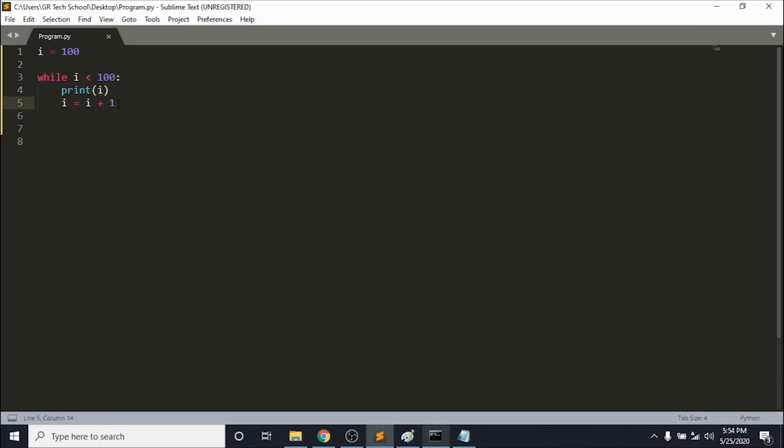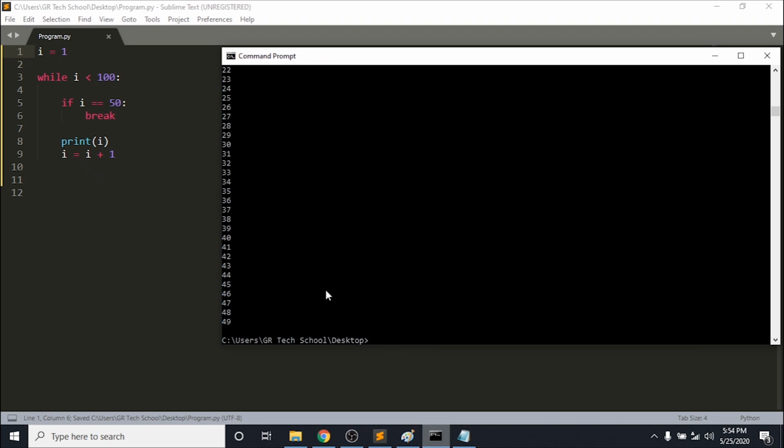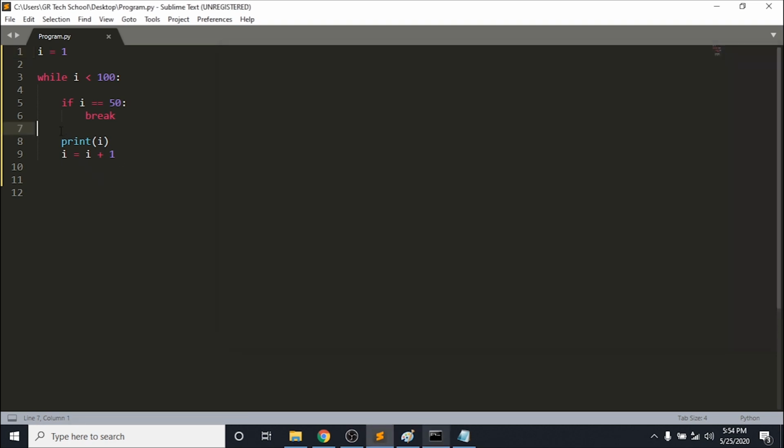And you could do anything you want, like for example what we did in the for loop: if i is equal to 50, break the loop. You could also do it here. So I'm going to execute the program, and you can see that when it meets the condition, it's going to break the loop.